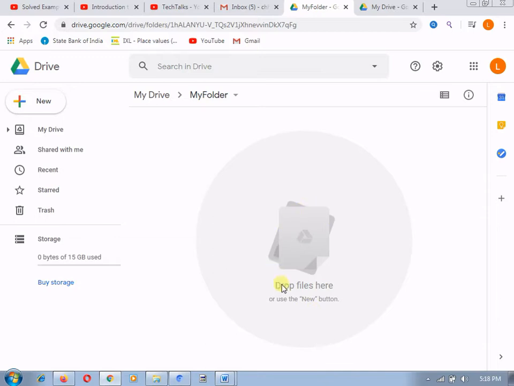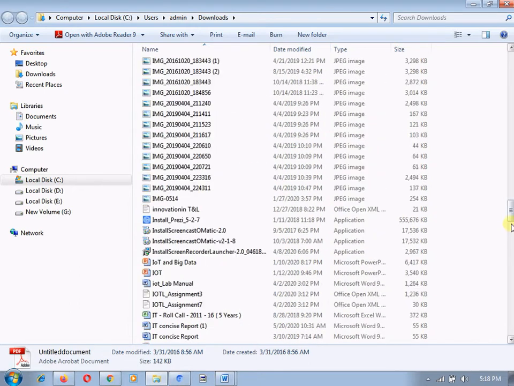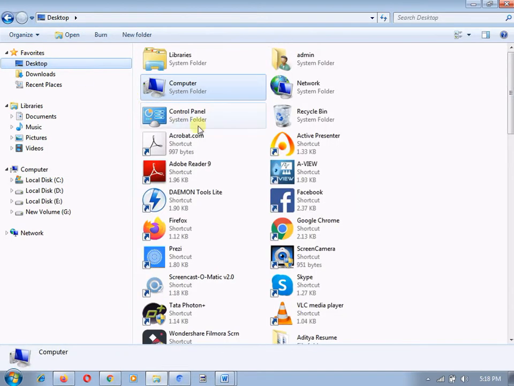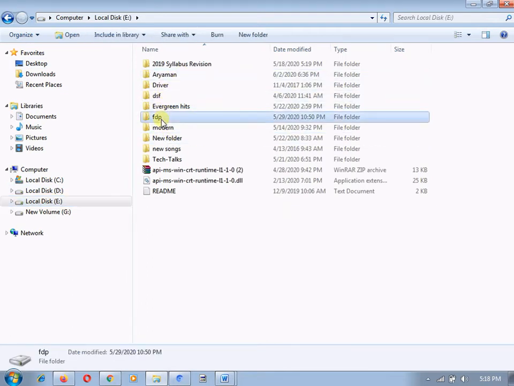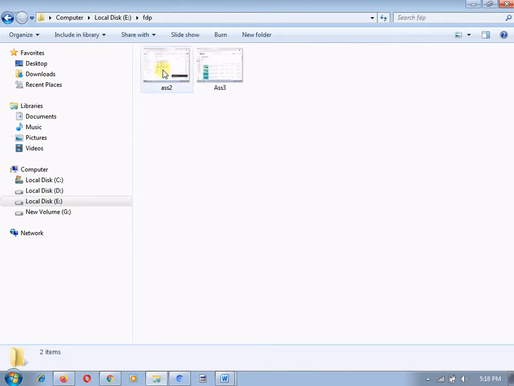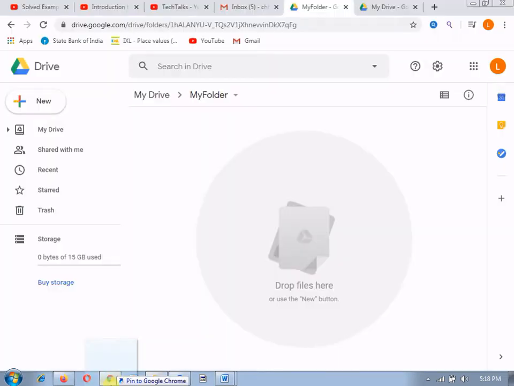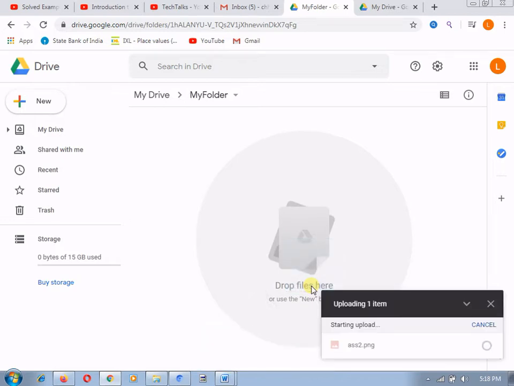Here it is showing the icon "Drop the files here", or you can use the New button. So here I am showing you, if I have downloads with me, or any folder from which you want to access your data. For example, suppose I want to access FDP, and suppose I want to access this particular image. I will drag this image and I will go to my drive and my folder. I will release it over here and it starts the uploading.